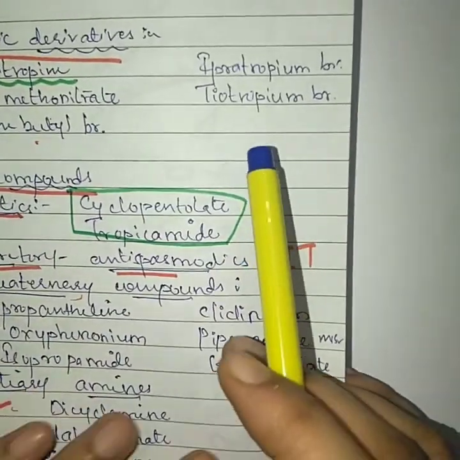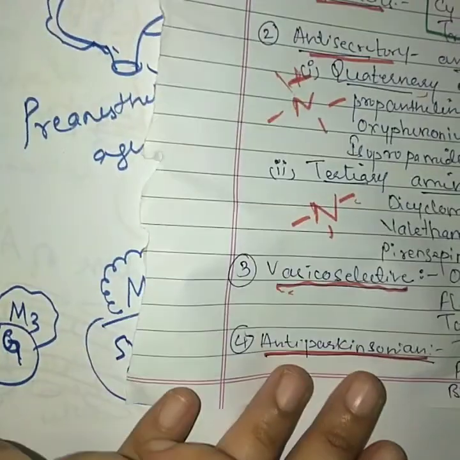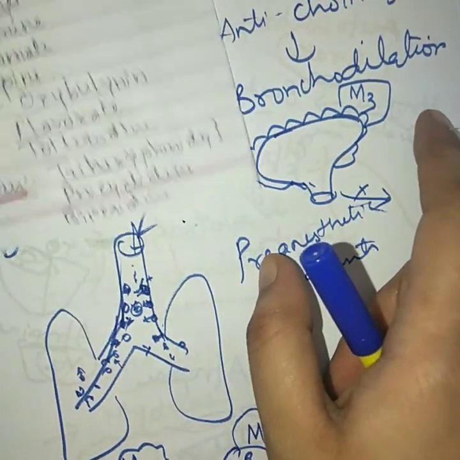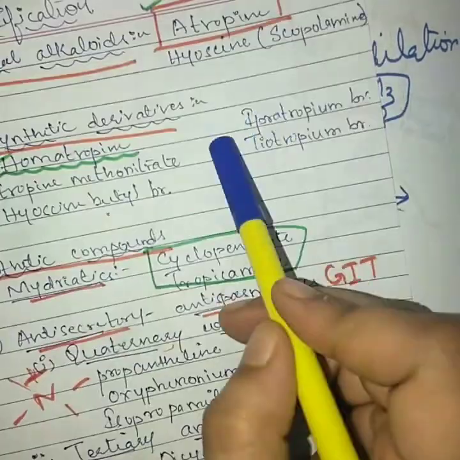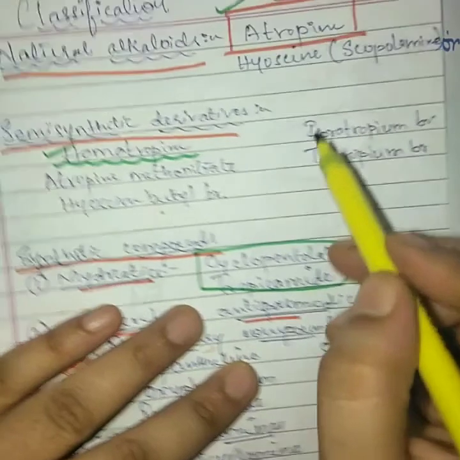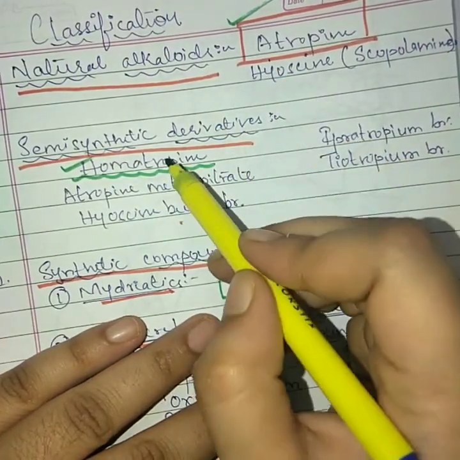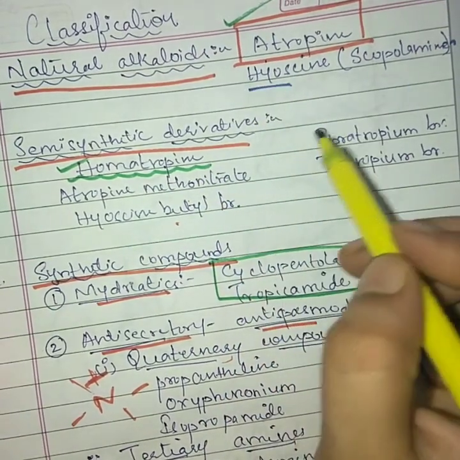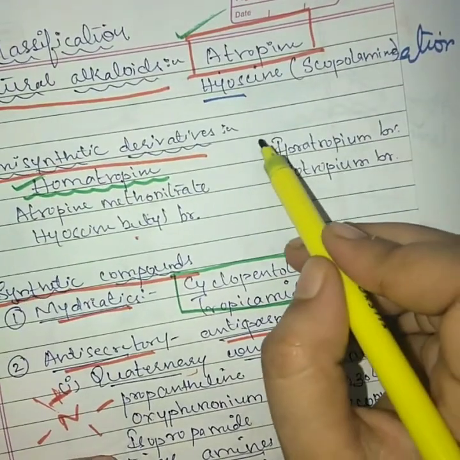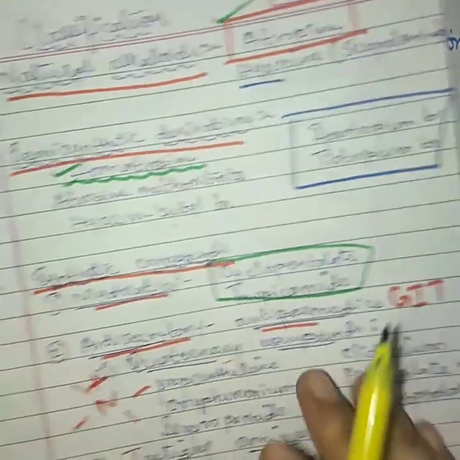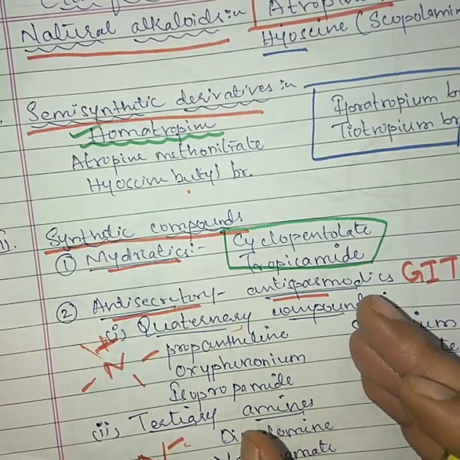And regarding one more thing, the agents that produce bronchodilation, apart from atropine, we have two important drugs: ipratropium bromide and tiotropium bromide. In this class we have seen atropine and homatropine, and these two drugs are mydriatic drugs. Hyoscine has action on your central nervous system. Ipratropium bromide and tiotropium bromide are basically bronchodilators. They will produce dilation of your bronchioles.